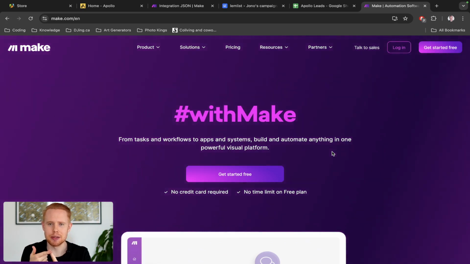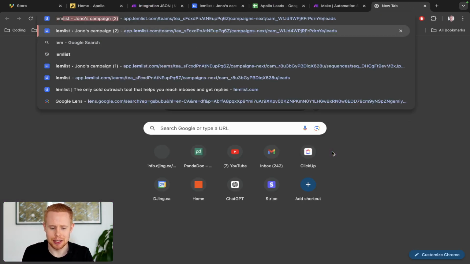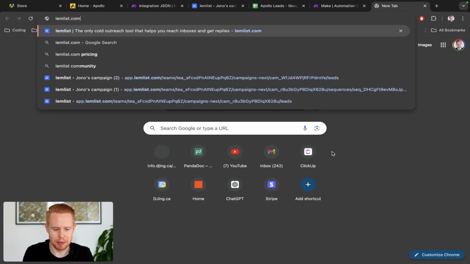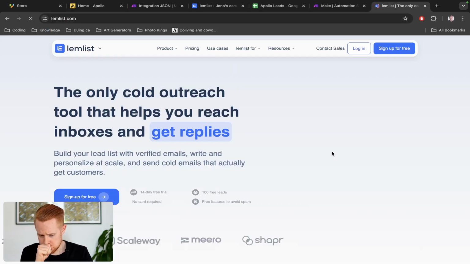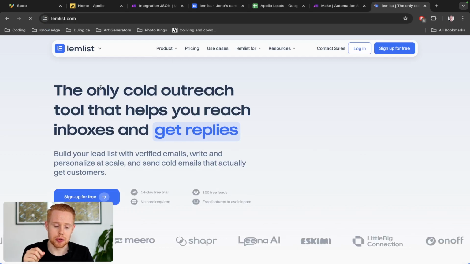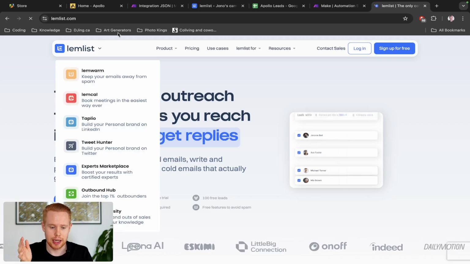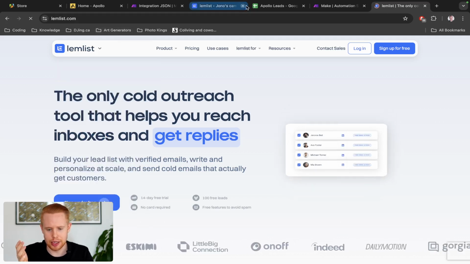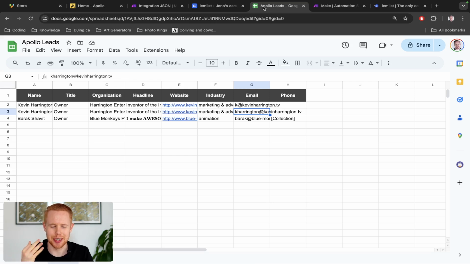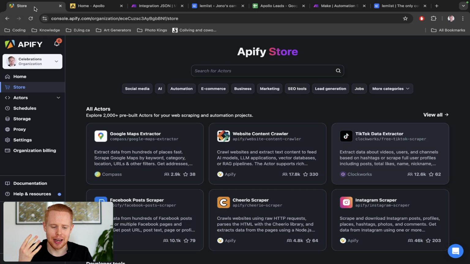The second software we're going to be using is Lemlist to do cold email outreach. So you can get started on both of these softwares for free, but this is going to help you email people cold. And then the third, I guess we're also going to be using Google Sheets, so that's the third technically. But the fourth software that we're going to be using today is Apify. And Apify is what we're going to be using to web scrape. You don't need to know any code to do this. So we're going to get started.